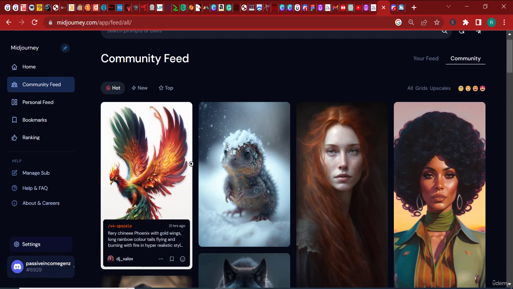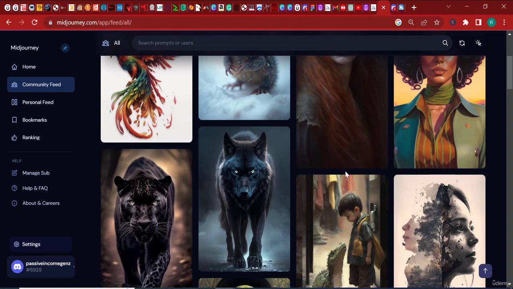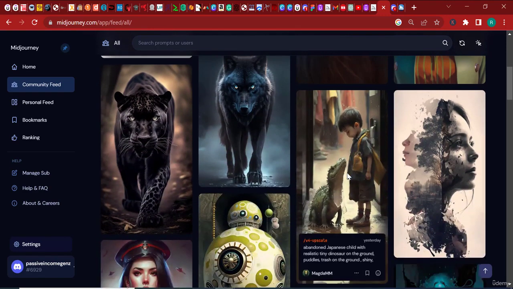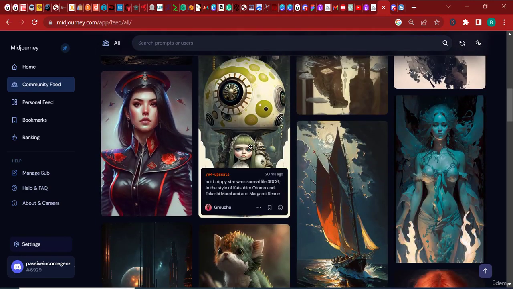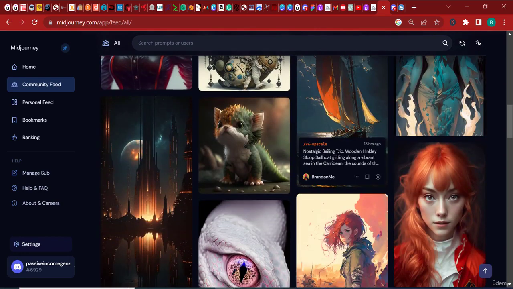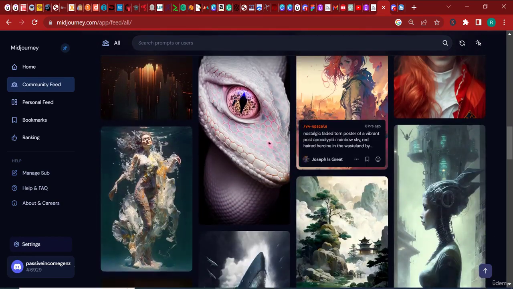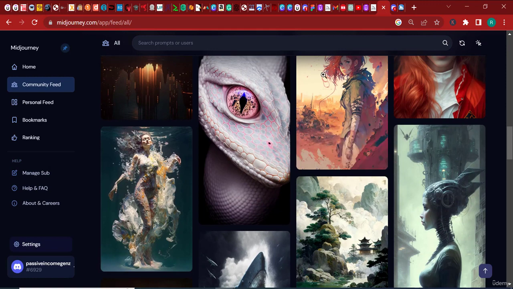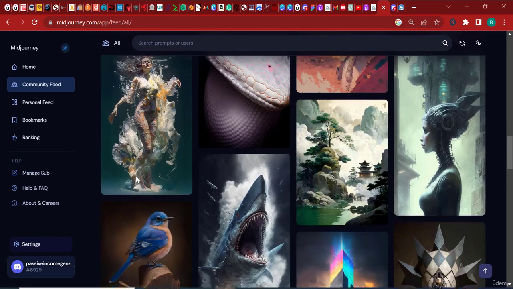So these images, the reason why they are here is because they were liked so much by so many people and they were voted to be here. So when you're creating great designs, when you're creating interesting designs, what happens is that people will like them. And if they like them, they will make it here.